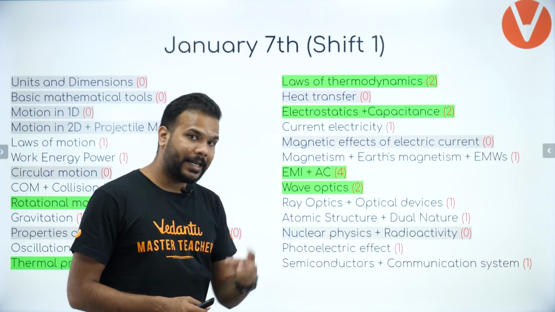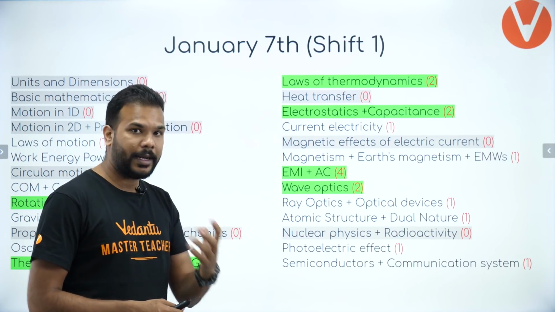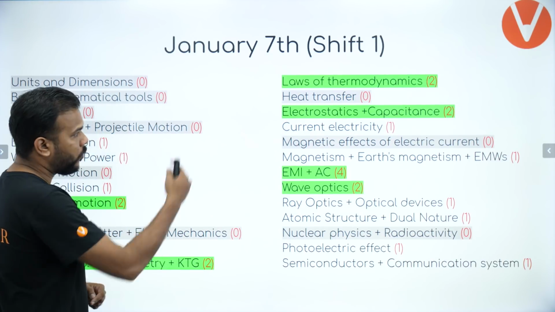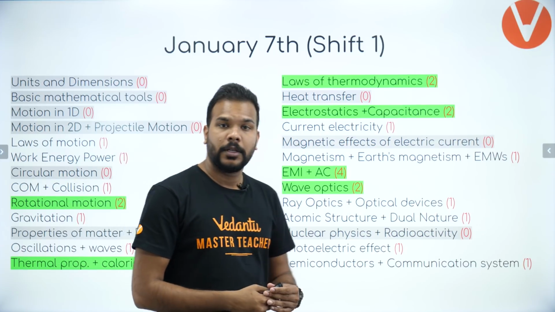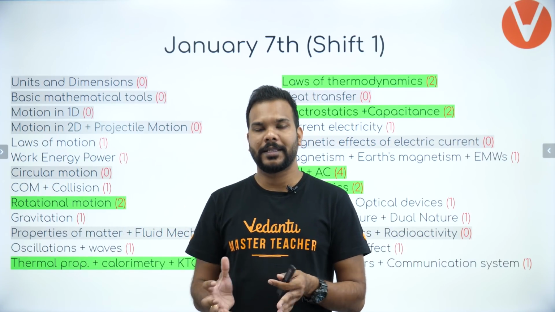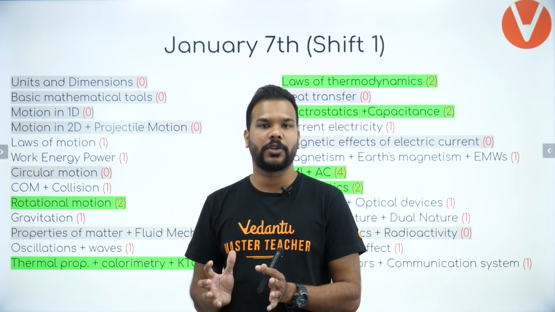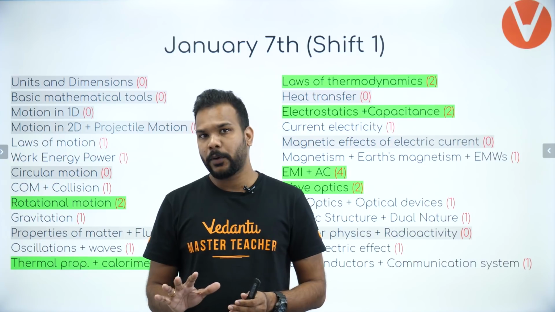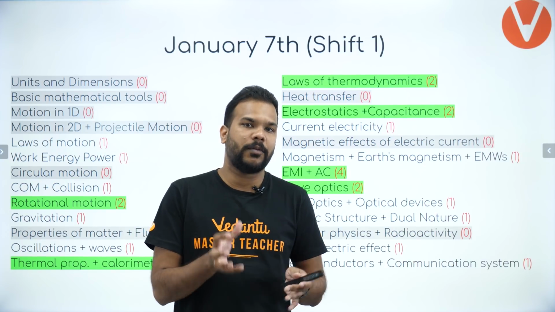EMI and AC surprisingly had 4 questions. Yes, really surprising. Wave optics had 2. So you can see that 1, 2, 3, 4, 5, 6 such chapters or combinations of chapters were where the maximum number of questions were concentrated. So these are the chapters from which questions were mostly asked.